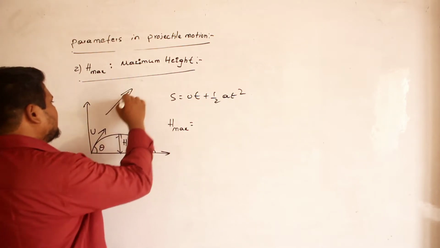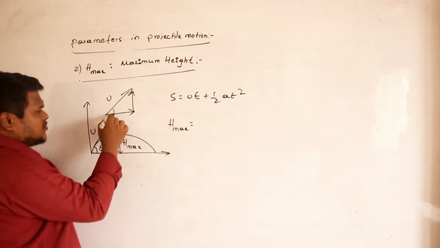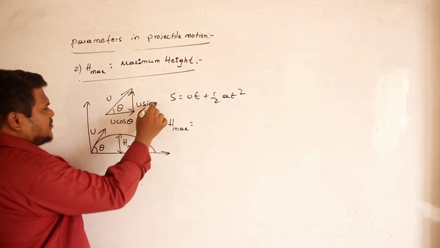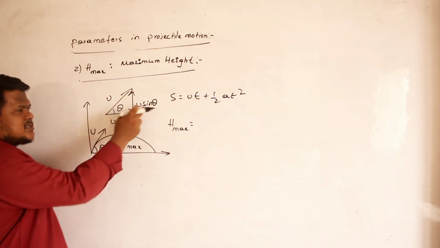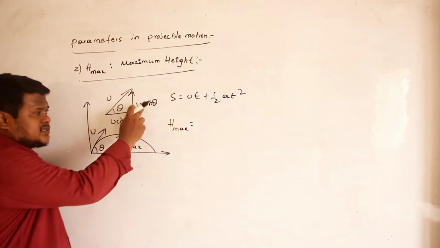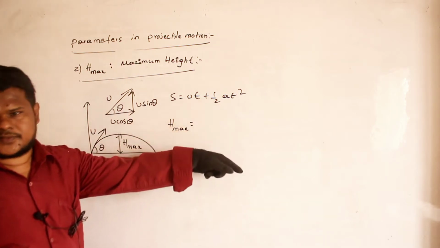Total velocity I can always split into 2 components. This is u cos theta and this one is u sin theta. So which velocity shall I take, u cos theta or u sin theta? U sin theta. Why do I have to take u sin theta? Because this is the velocity along y-axis, and I am taking the equation of y-axis only.